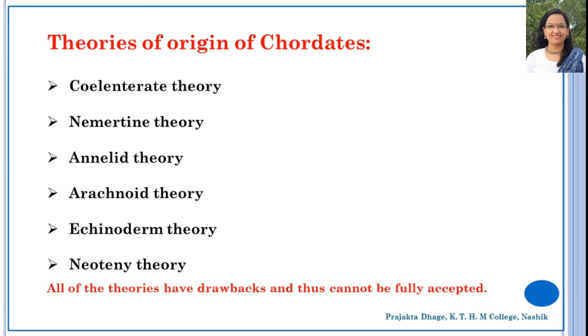On the basis of this sequence, the ascidian tadpole, by evolving further and suppressing metamorphosis, would have given rise to the vertebrates. So this was all about the neoteny theory.